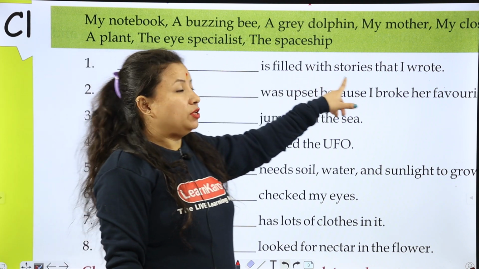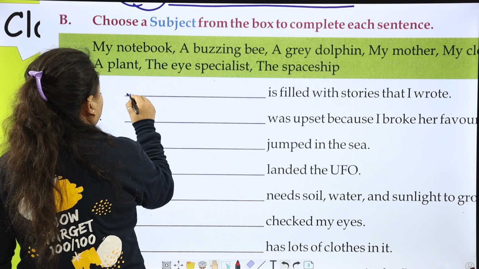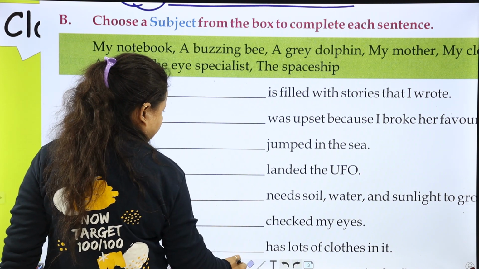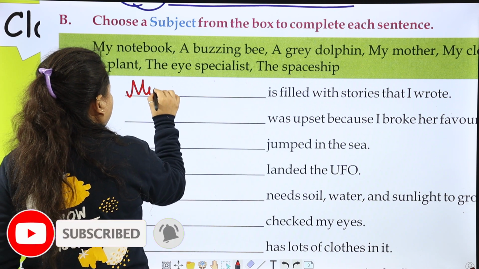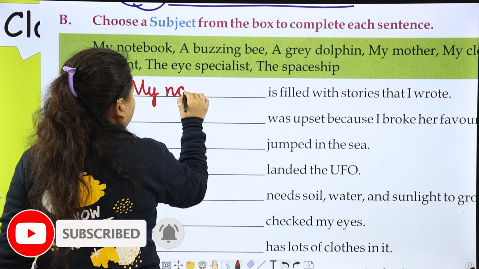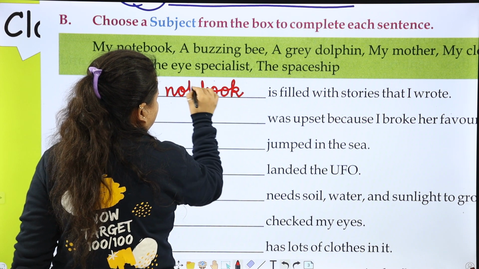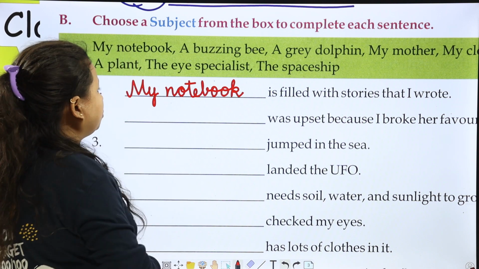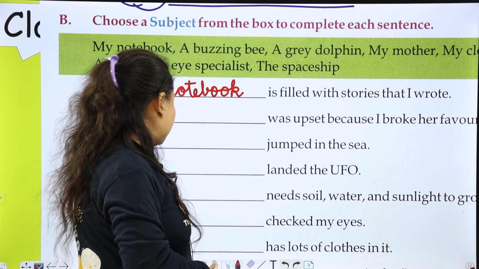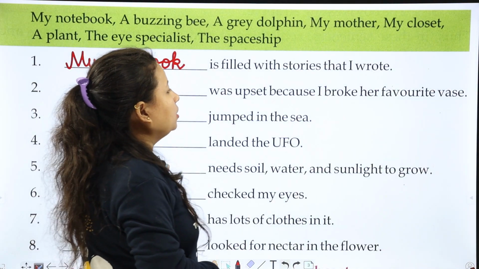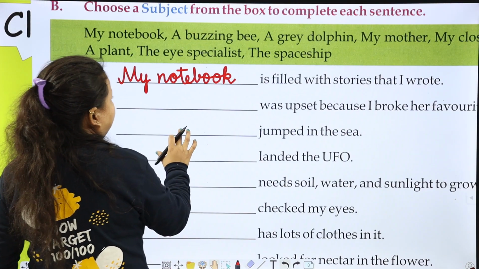Now first is dash is filled with stories that I wrote. So my notebook. My notebook is a subject. Second is dash was upset because I broke her favorite vase.